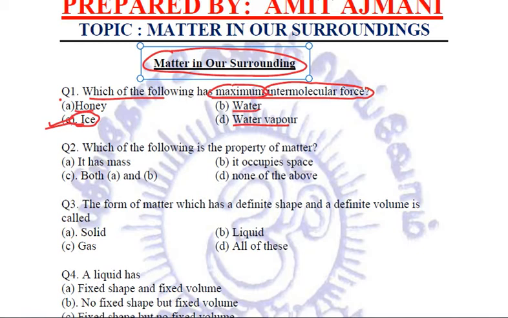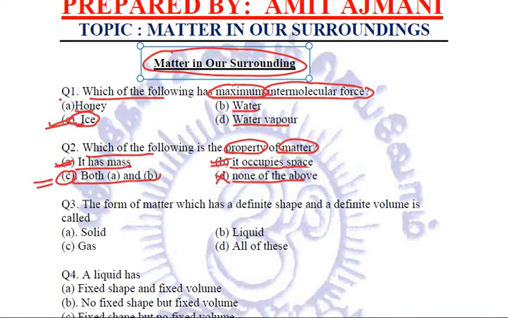Got it, everyone? Coming to the second question, which of the following is the property of matter? Number one is it has mass. Yes, matter has mass. It occupies space. Yes, it does. Both A and B. Obviously, we will go for this. None of the above.